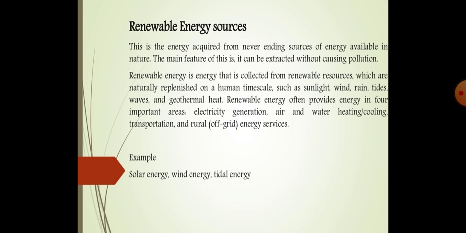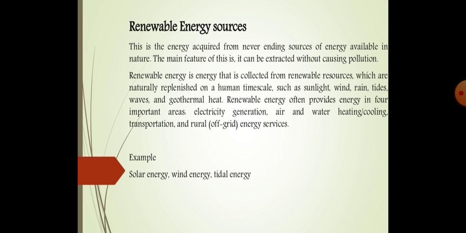Then renewable energy often provides energy in four important areas. Which are the four important areas? Electricity generation, air and water heating and cooling, transportation, and rural off-grid energy services.